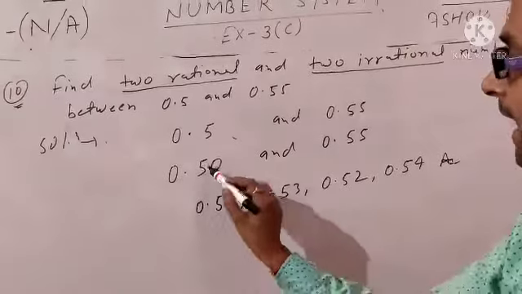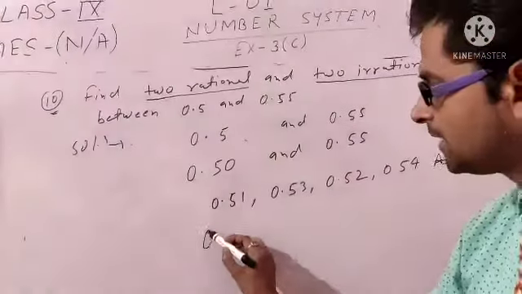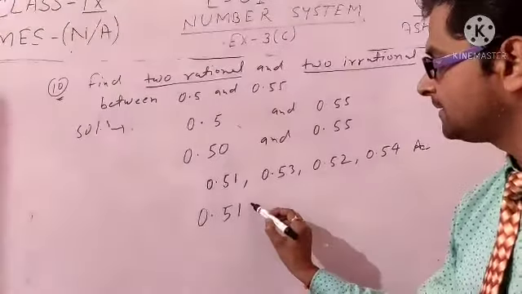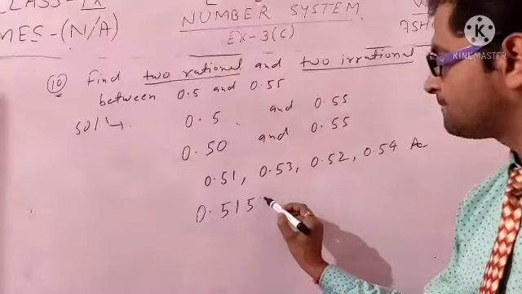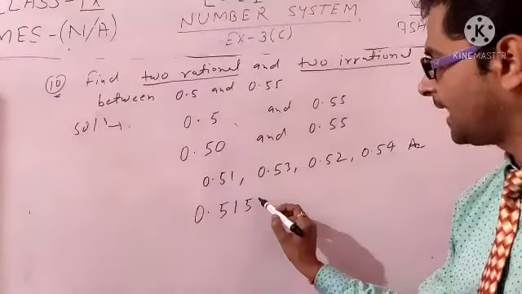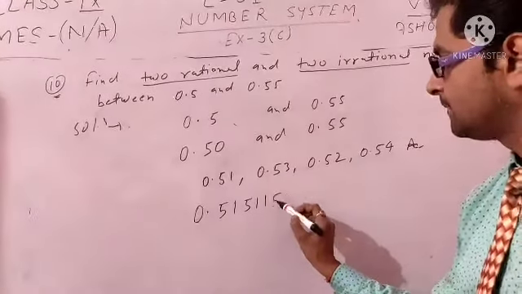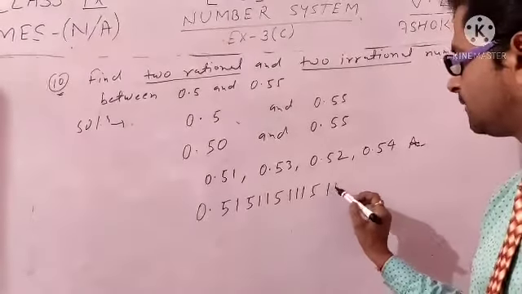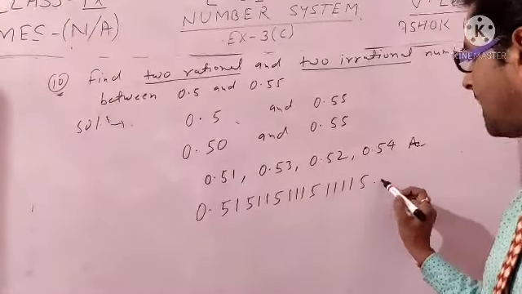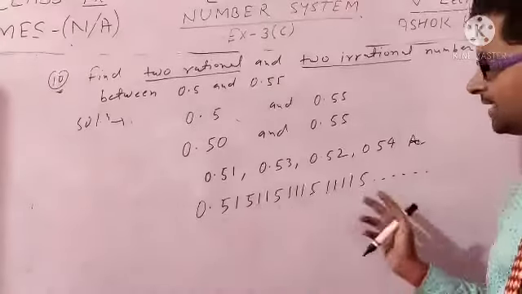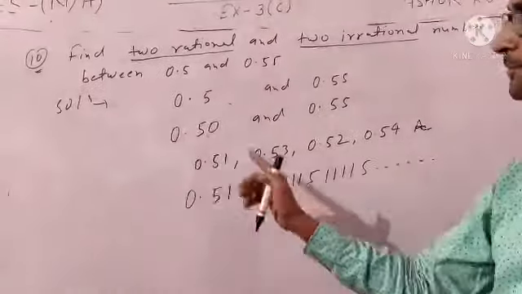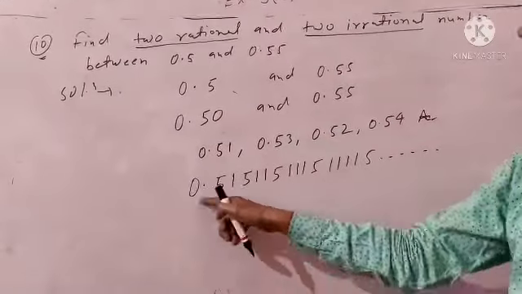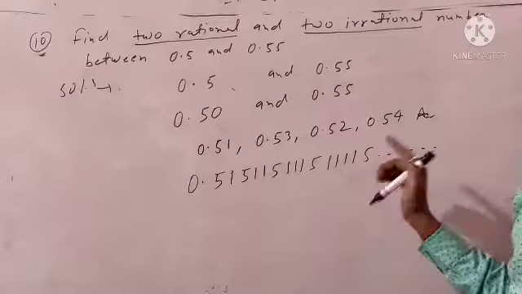Again student, take any two values between these two, like this type: 0.51, 511, 5111, 5, 4 times 1, 5, and so on. Look at here student, this value lies between 0.50 and 0.55. So we can write in this form also. This is an irrational number.